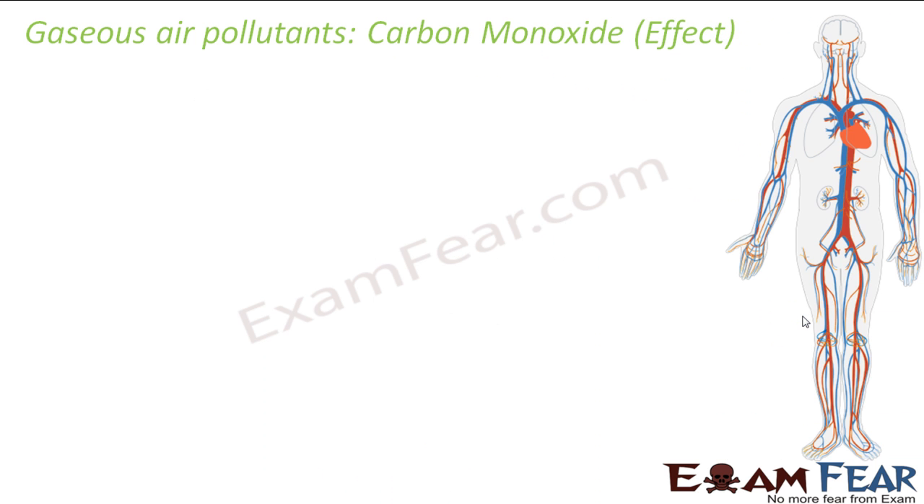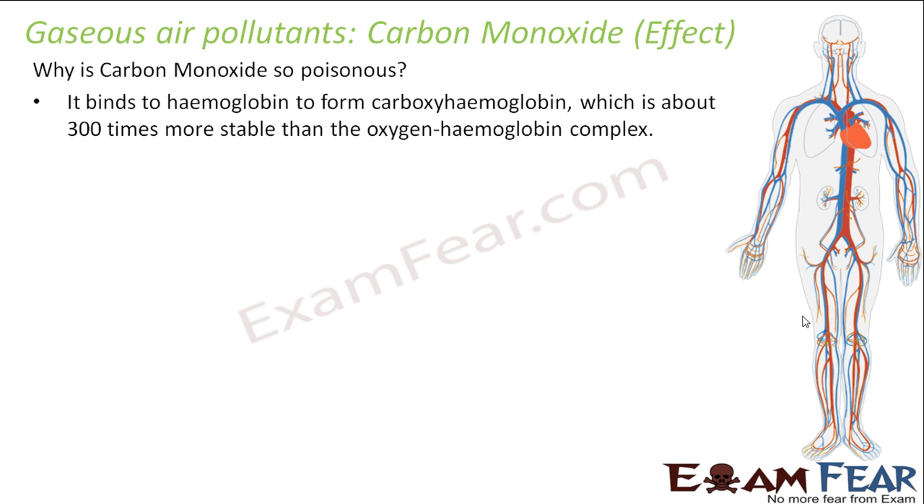Now what is the impact of carbon monoxide? As I told, the first one is that carbon monoxide combines with hemoglobin to form a complex compound that is very stable, and that decreases the oxygen transport efficiency of the blood. So it binds with hemoglobin and forms carboxyhemoglobin, which is very stable.